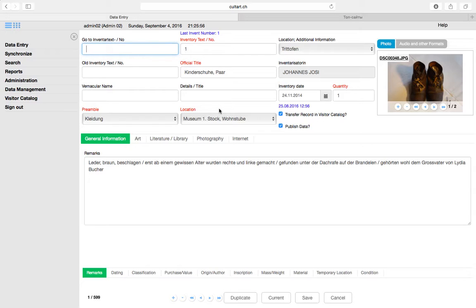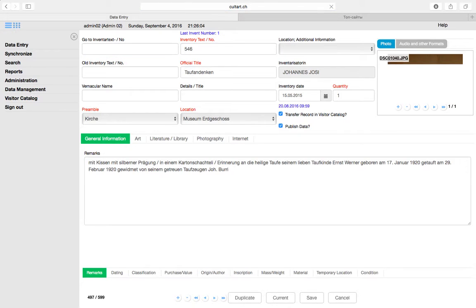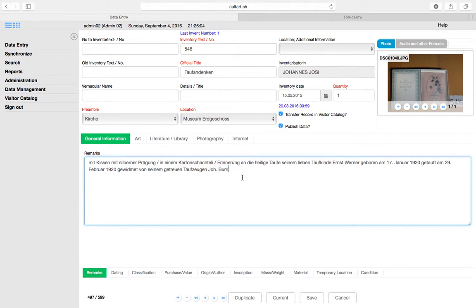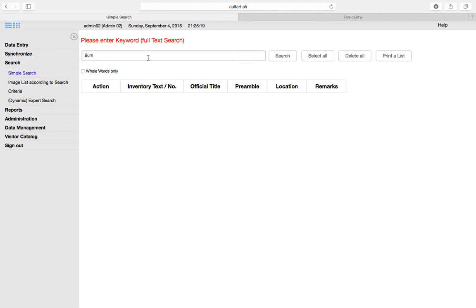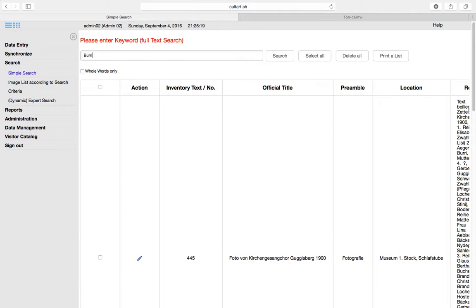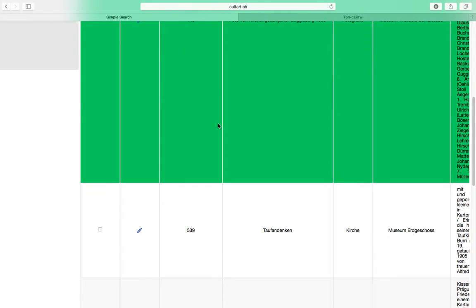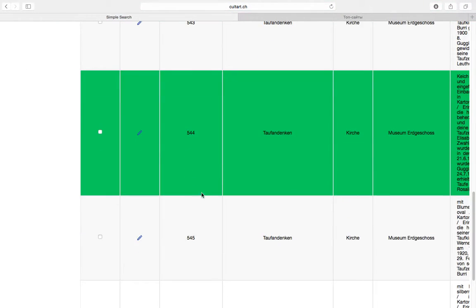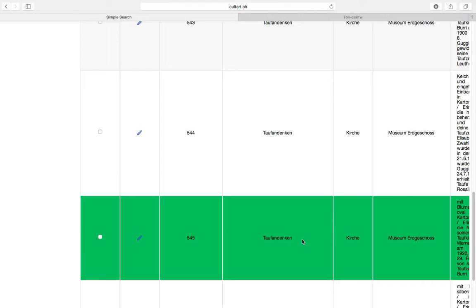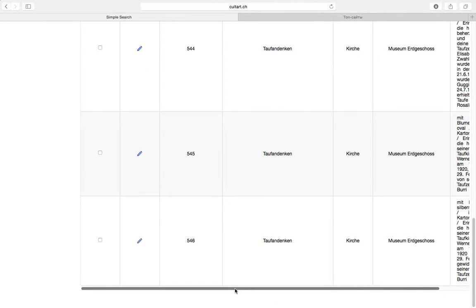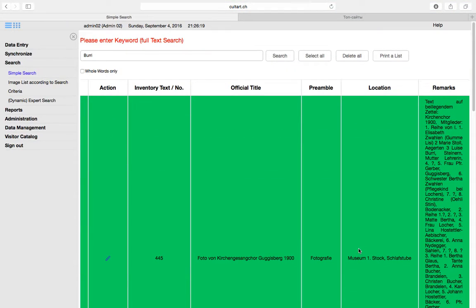Let us choose, I don't know, 546, for example. Here we've got several words. Let us choose this, or let us choose "buri", or how it's called, and go and search for this word, entering, clicking, and here it is. So, as you see, 545, and each record where this "buri" was mentioned is found.